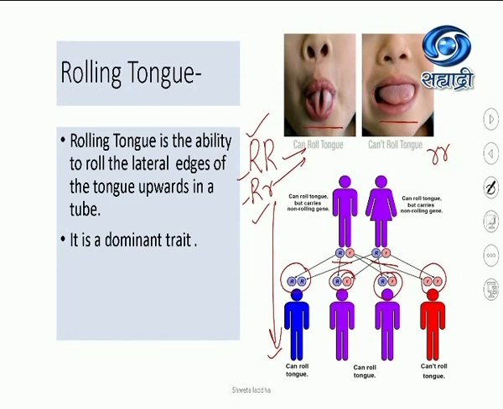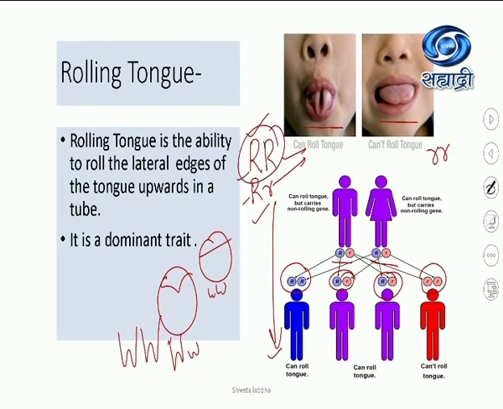Both are occurring because of a dominant gene present on autosomes. In widow's peak, capital W, small w, what was the hairline pattern? V-shaped. Small w, what was the hairline pattern? Straight hairline pattern. Here, capital R, small r, heterozygous condition can roll the tongue, small r cannot roll the tongue. So I hope you understood the inheritance of the dominant gene present on the autosome responsible for rolling or not rolling your tongue. Let us proceed with a disease called phenylketonuria.